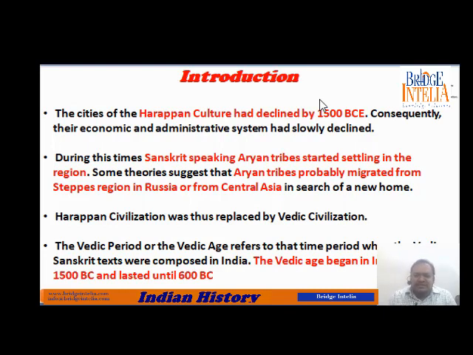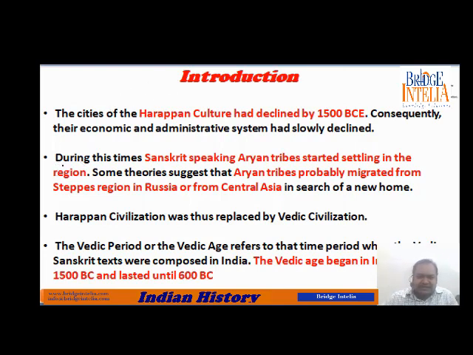Now this Indus Valley civilization, after reaching its peak, gradually began to decline around 1500 BC. Once a civilization declines, it gets replaced by another one. So that is what happened to the Indus Valley civilization as well. It saw its decline by 1500 BC. The Indus Valley civilization was almost in a state of decline.